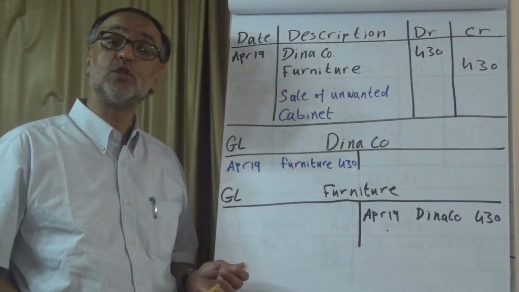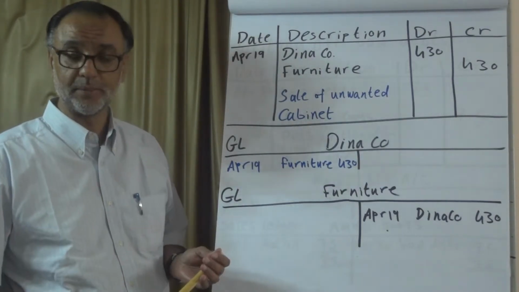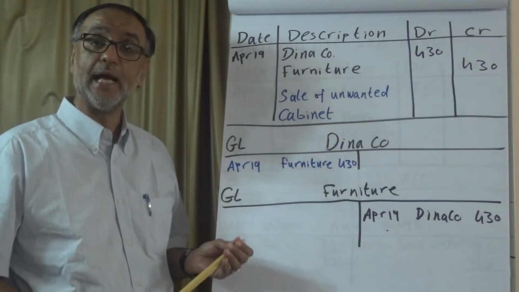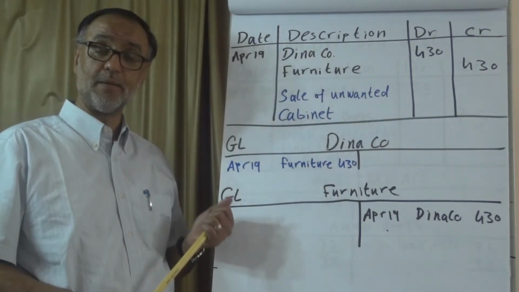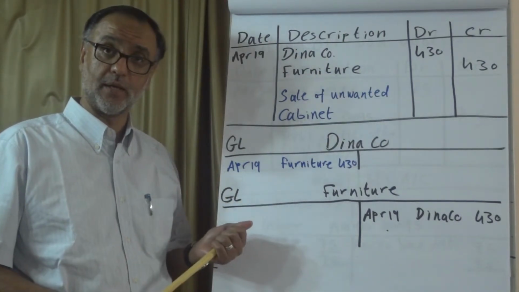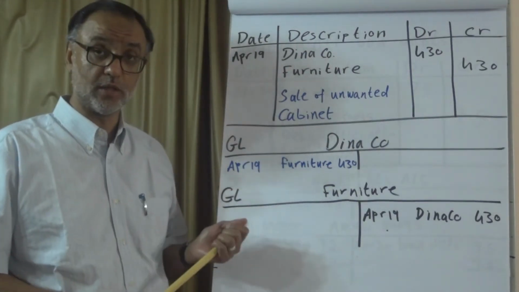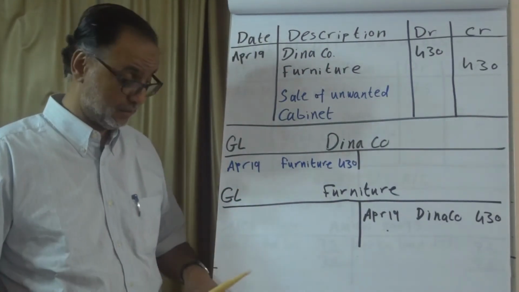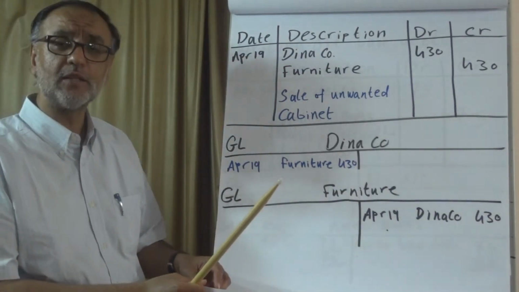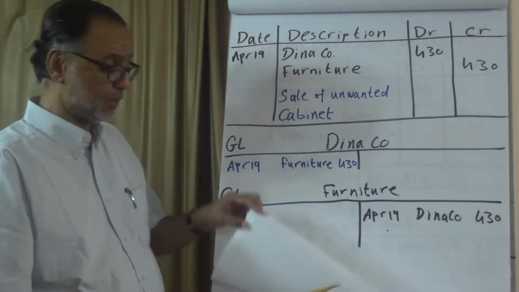So when we purchase, we debit the asset account and we credit the supplier or the vendor account, and both are in the general ledger. Same thing with sales, but it's opposite. We debit the customer account in the general ledger, and we credit the asset. You will see other entries like this when we talk about disposal of assets and depreciation.